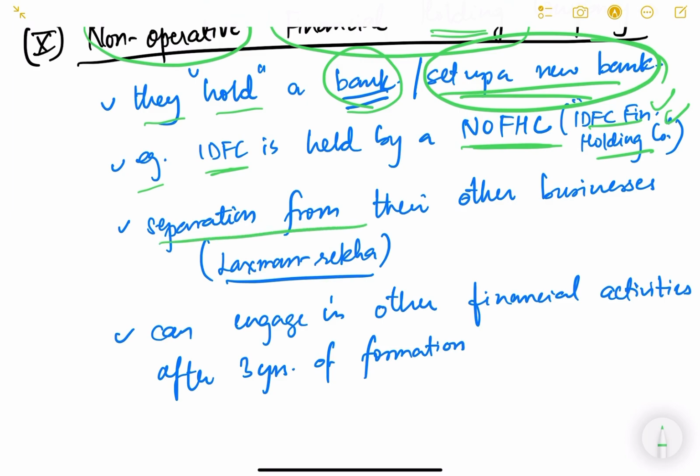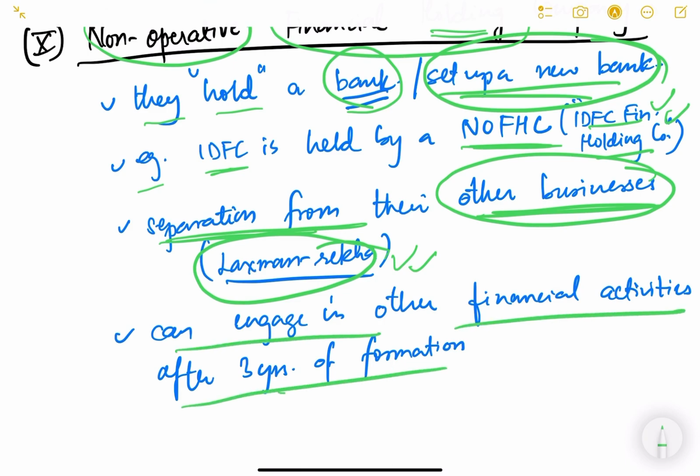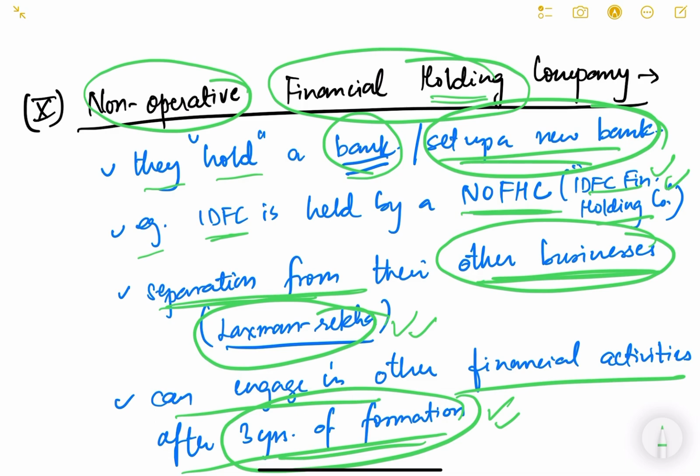This company has to keep its principal business separate from their other businesses. The NOFHC has to be separated from their other businesses. There has to be no mix up. So there has to be a Lakshman Rekha. I have already explained this in the previous video. They can engage in other financial activities after 3 years of formation, but only after 3 years. Basically their main business is that they hold a bank, or they are promoters of a new bank.